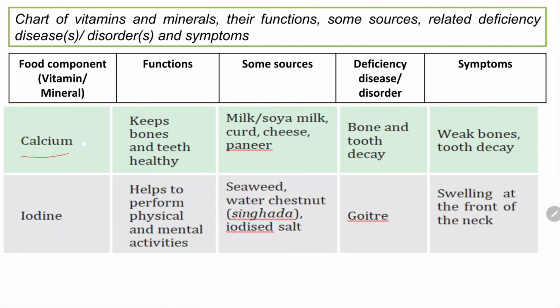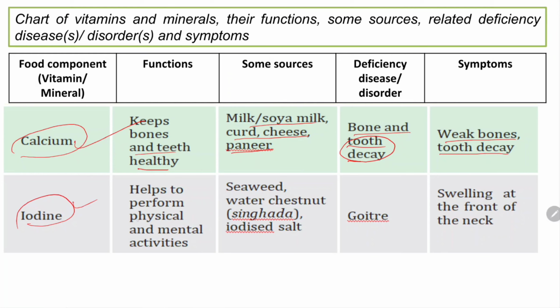Next we have calcium. These are under the group of minerals, okay. Calcium keeps bones and teeth healthy, and some sources are milk, soya milk, curd, cheese, and paneer. The deficiency disease is bone and tooth decay. So if you have tooth decay, that means you have a deficiency of calcium, with weak bones and tooth decay as symptoms.